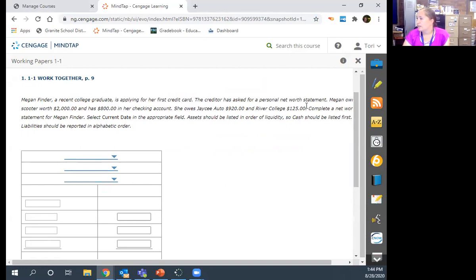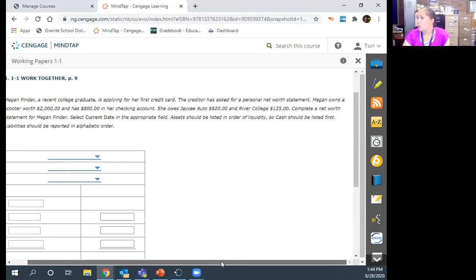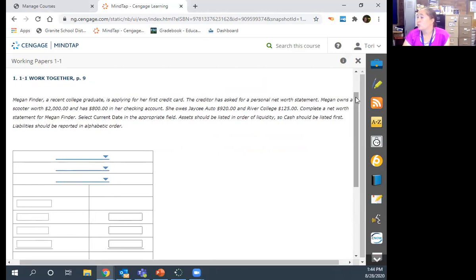The net worth is her owner equity, or what we call capital. Megan owns a scooter, so that is an asset. An asset is anything that is physical or tangible that you could get money for. And she has $800 in her checking account, which is cash.